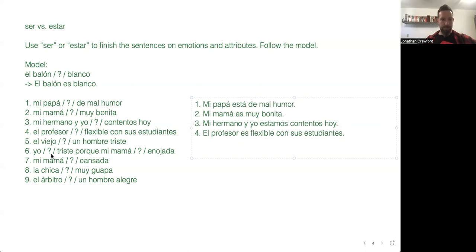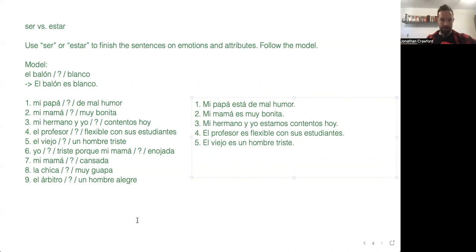So, el viejo blank un hombre triste. The old man, el viejo means old, and you can call somebody an old man by saying el viejo. You don't have to say el hombre viejo. You can, but you don't have to. El viejo be a sad man. So if somebody is a sad man, that's different from being emotionally sad right now. Now it sounds more like it's a permanent attribute. And so it's going to be es. El viejo es un hombre triste.